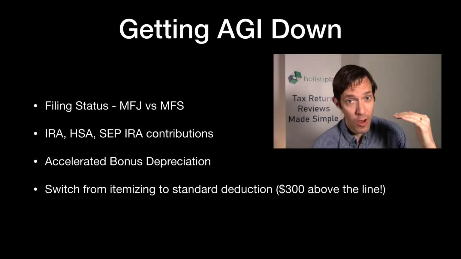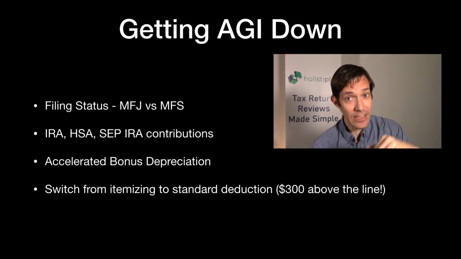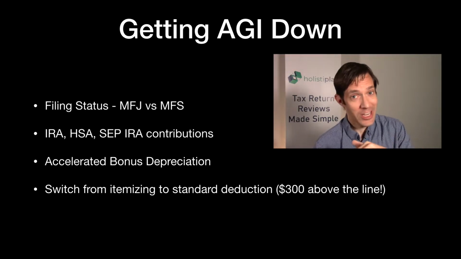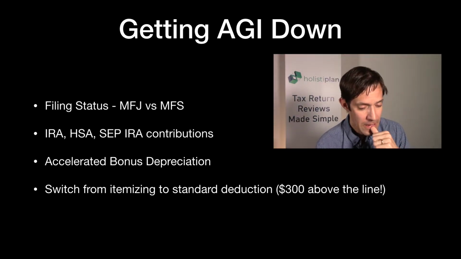Now, I mentioned getting the AGI down. We still have some tools available to us. I'm recording this on March 30th. There are still some tools available to us to get AGI down if we're right over the edge of that $150,000. That is a cliff. So if you're close, you've got to do anything you can to get it under $150,000, and then all this unemployment compensation becomes tax-free.